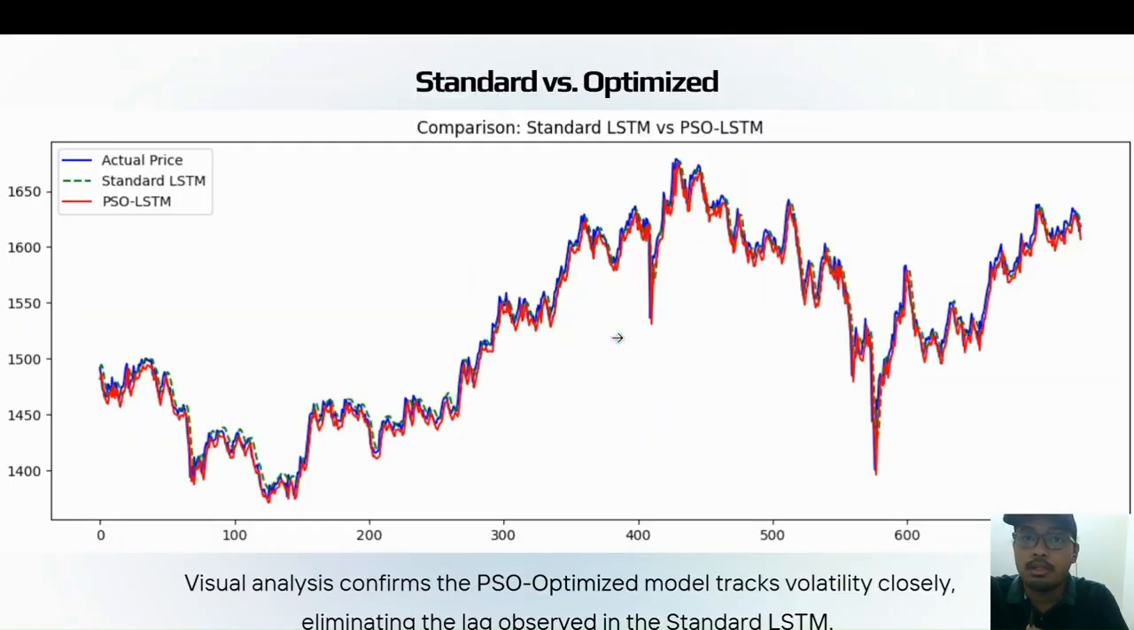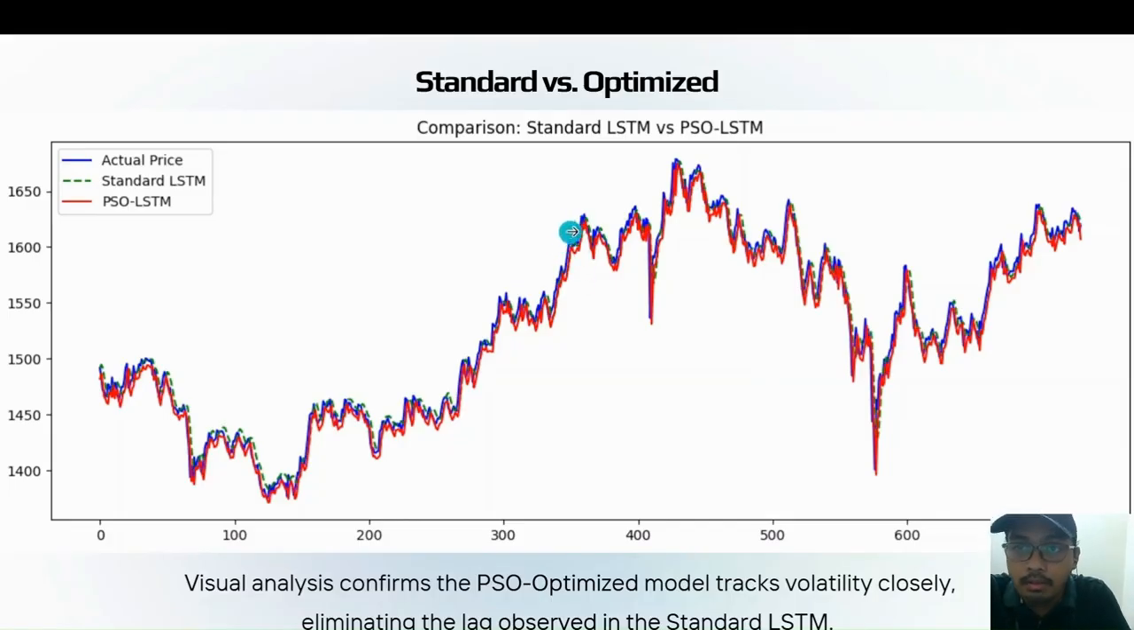Now let's look at this figure. This figure is the visualization of the actual price trend. The blue one is the actual price trend, the green one is the standard LSTM, and the red one is the PSO optimized LSTM. If you watch closely, you can see that the green dotted line lags behind a little bit. As we can see here, the blue line moves down already, but the green line takes time to move downward.